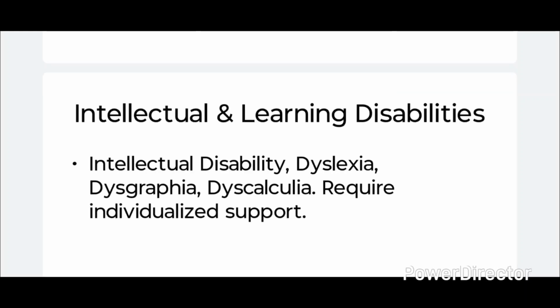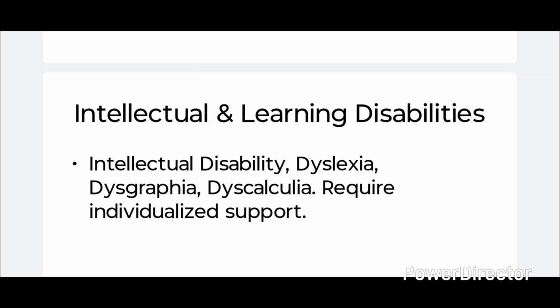Next is intellectual and learning disabilities. What are intellectual disabilities? Intellectual disability is a significant limitation in intellectual functioning and adaptive behavior, like slow learning pace, difficulty in problem solving, etc. And learning disabilities are neurological disorders affecting academic skills.